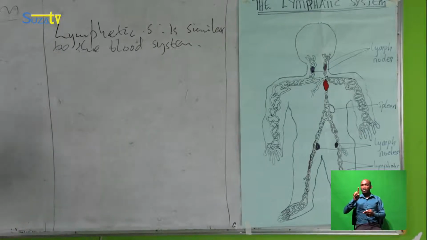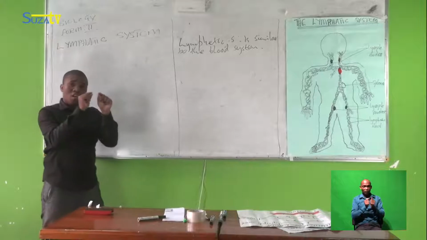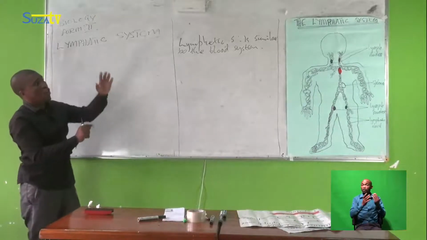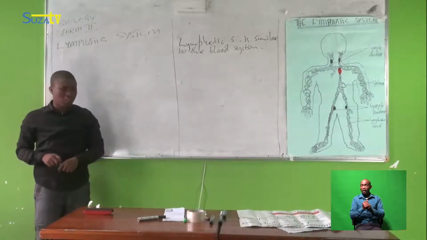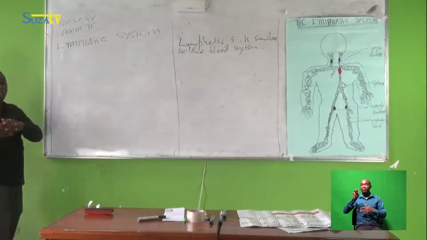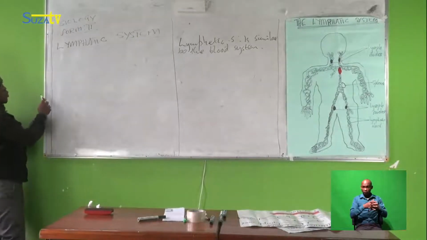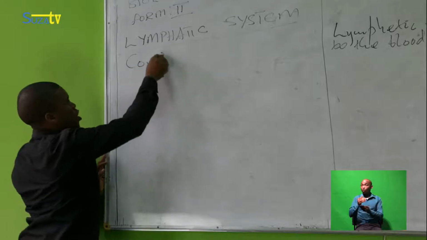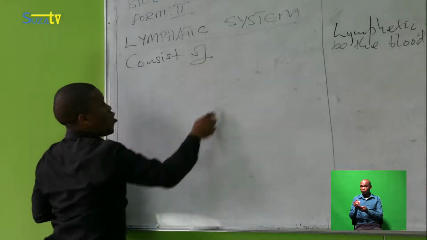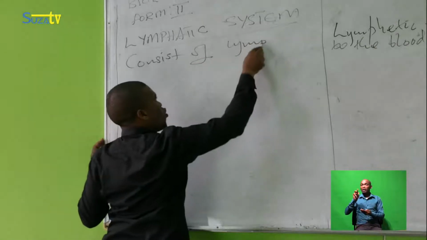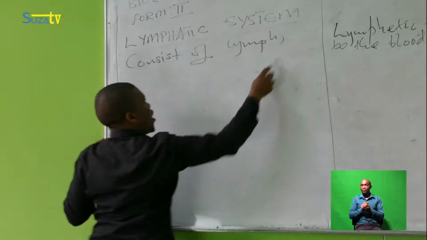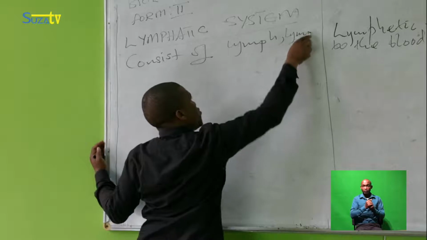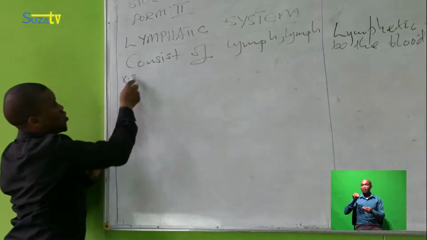All these things are organized together so as to bring about the lymphatic system. So we may say the lymphatic system is a system that consists of lymph and lymph vessels